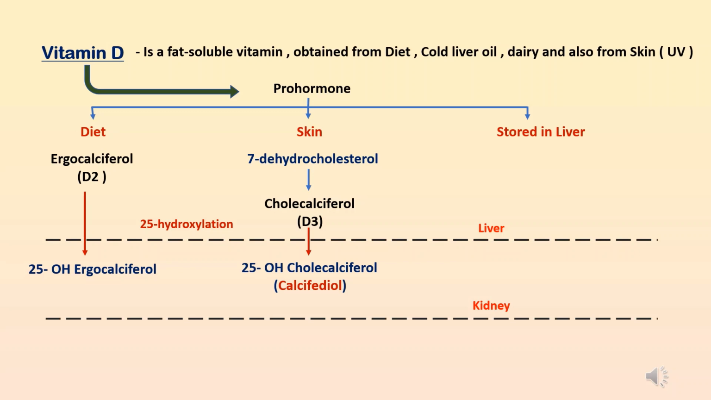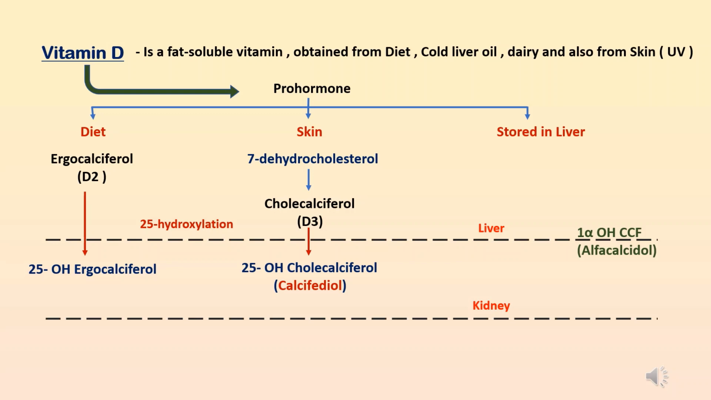Now the vitamin D, which is present as preformed and the stored form in the liver, is the 1-alpha hydroxycholecalciferol, otherwise called alpha calciferol. This alpha calciferol requires only one hydroxylation to be converted into its active form, and this hydroxylation is taking place in the liver.